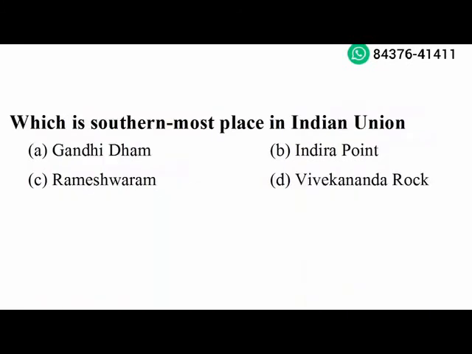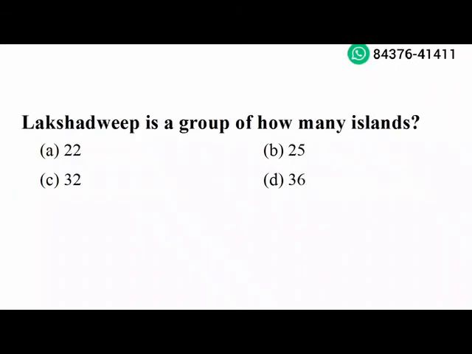Next question. Which is the southernmost place in Indian Union? Indira Point. Option B is the right answer. Next question. Lakshadweep is a group of how many islands? 36. Option D is the right answer.